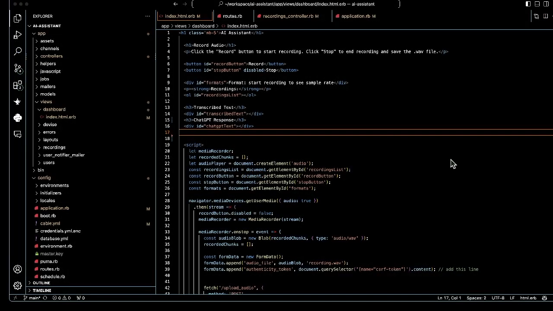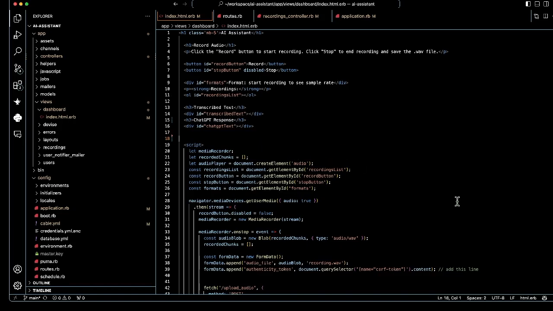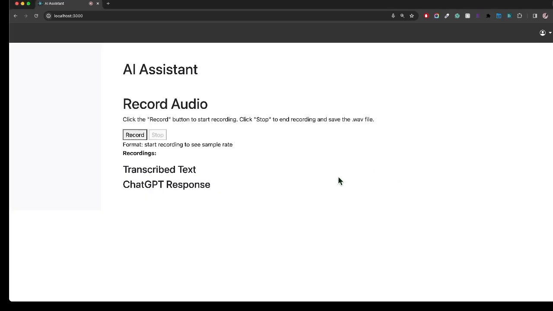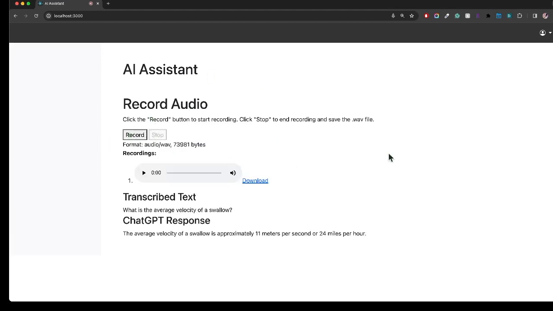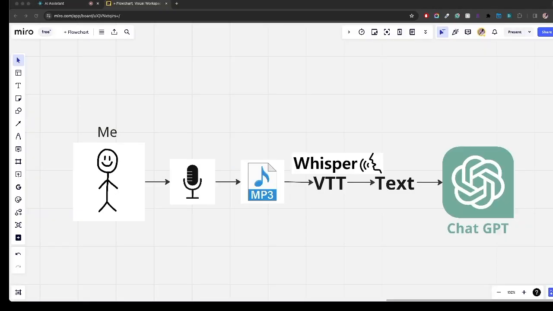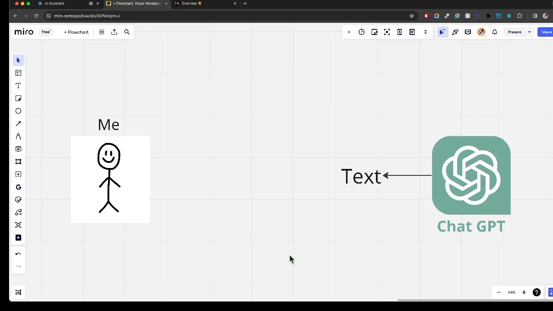So in order to test if that actually works, I had to do some coding, and from that I created a front end. So let's test it out. What is the average velocity of a swallow? I recorded my voice, and it successfully transcribed it, and there was actually a response. So it worked. Yay! Alright, so this part we got down.